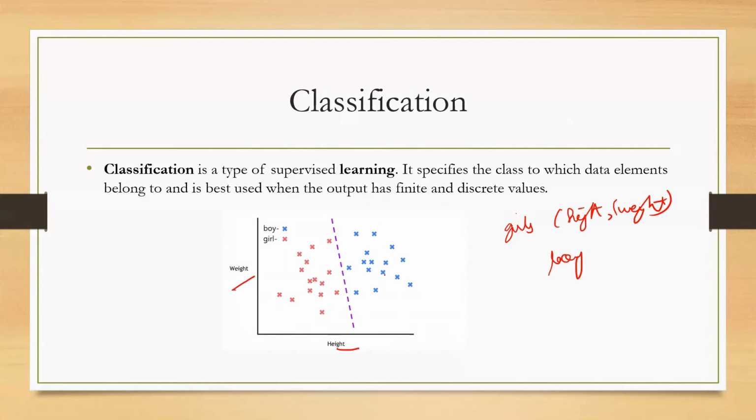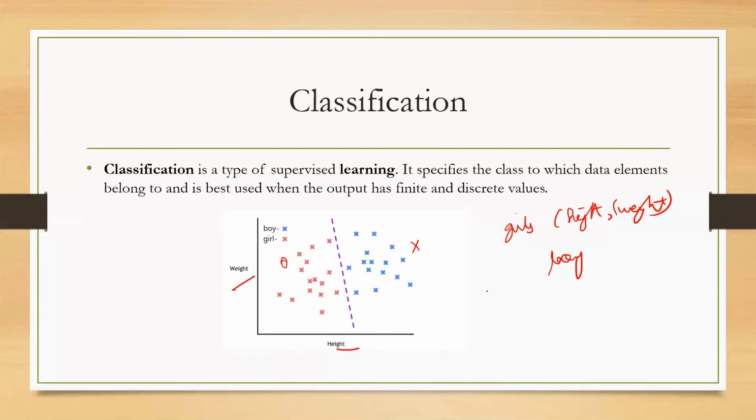So for instance, if we provide an input, we have the height and weight of a person, and it comes across this, then you would be sure that it would be a boy. And if you have the data of a particular person and you know the height and weight, and it comes across like this, then it could be a girl. So it divides it into discrete values, and you can know whether it is a girl or a boy. And similarly, for fraud detection, it finds out whether a fraud is there or not, or in Gmail systems whether it is spam or not spam. So all this is based on classification algorithms.